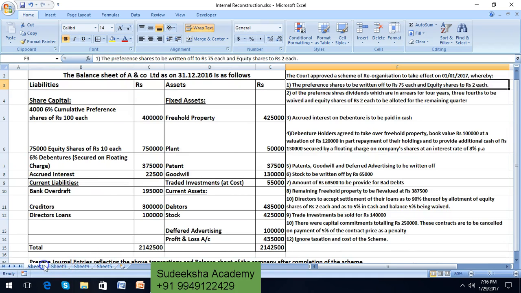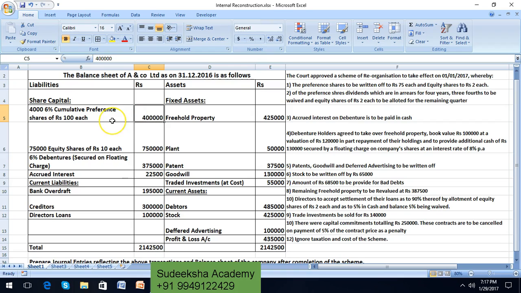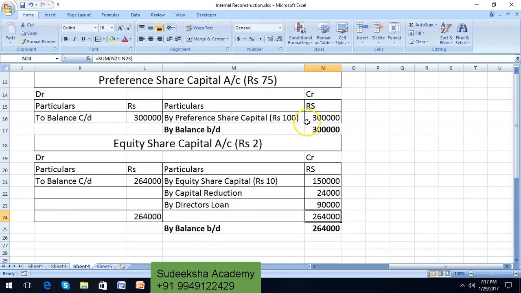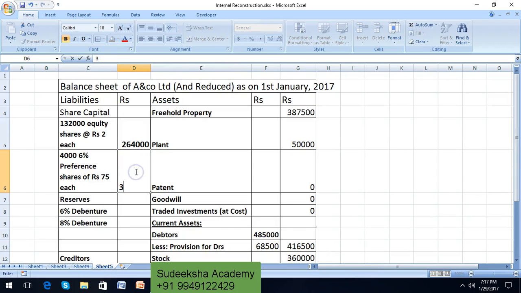Similarly, preference shares used to be to the extent of 4 lakhs at a price of rupees 100 each, but now they have been brought down to rupees 75 each. So we also opened an account for preference share capital and the balance carried down post reconstruction is 3 lakhs of rupees. So let us post 3 lakhs of rupees.